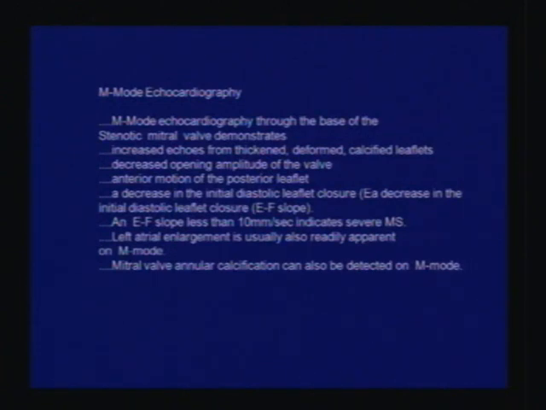The initial leaflet closure is the EF slope, and an EF slope less than 10 millimeter per second indicates severe MS. Left atrial enlargement is usually also readily apparent on M-mode, and mitral valve and annular calcification can also be detected on M-mode.